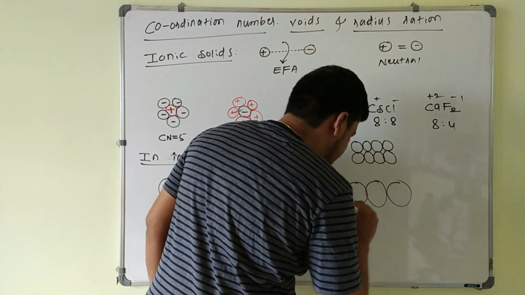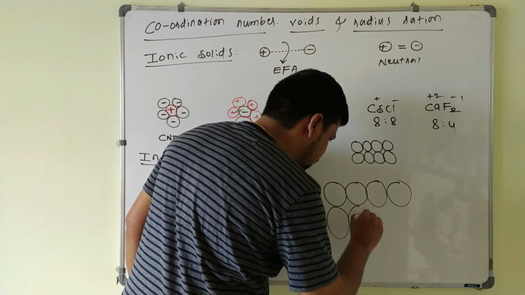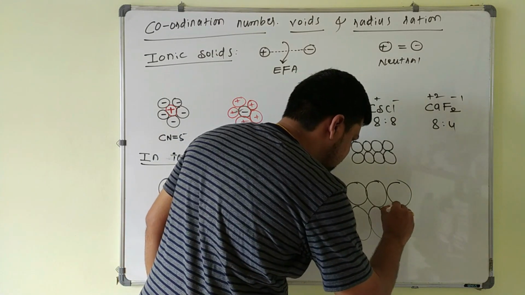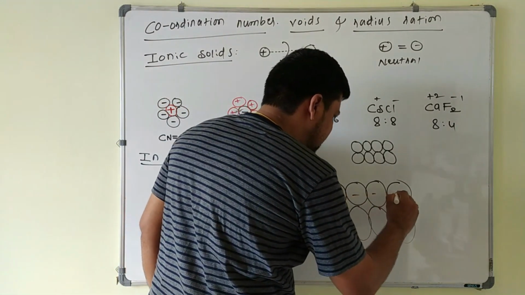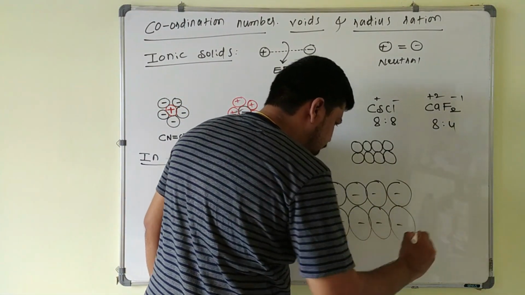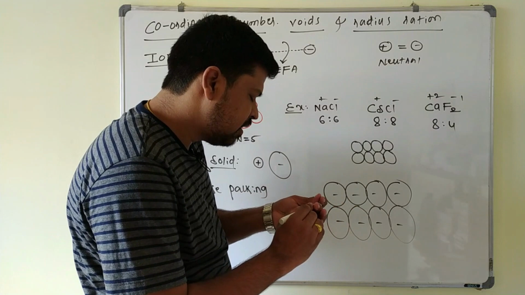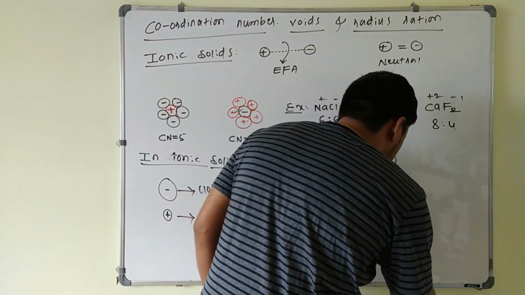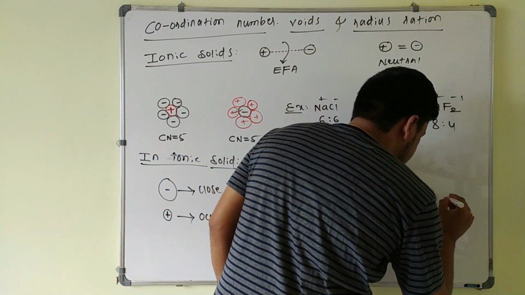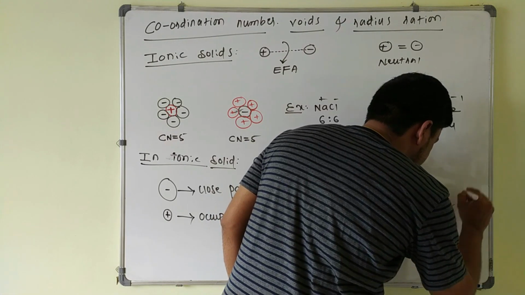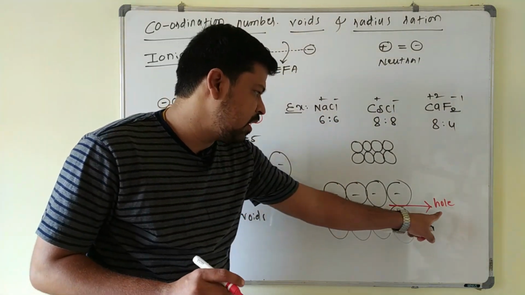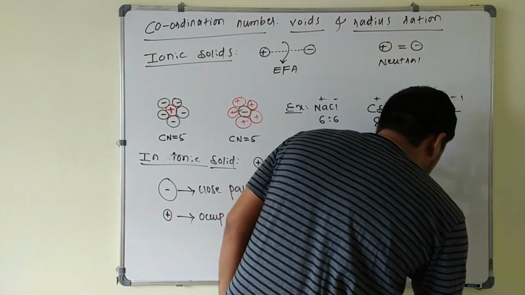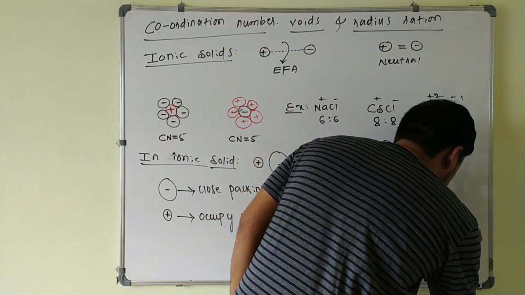Since they are larger in size, the anions are involved in close packing like this. During the close packing of these anions, some space is left vacant between them. This vacant space is called a hole, or void. The space which is left between the anions during close packing is called holes, or these holes are also called voids.